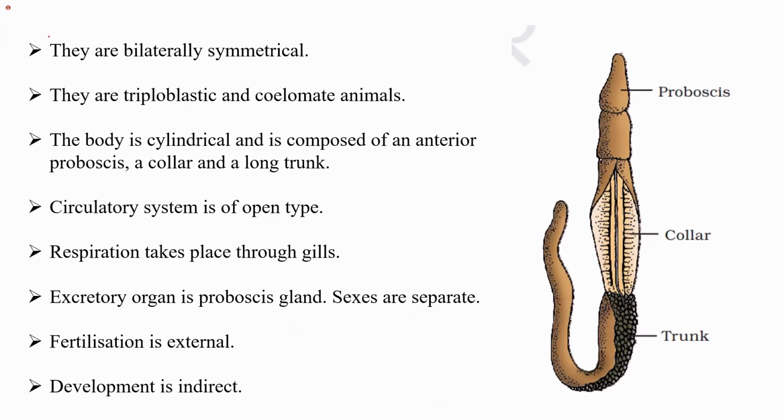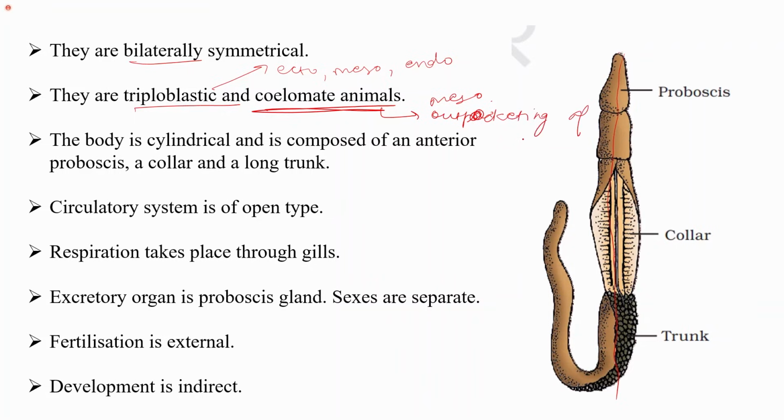They are bilaterally symmetrical. So the symmetry is bilateral. They are triploblastic and coelomate animals. Bilaterally symmetrical means that if you see this example, you can divide this organism into 2 halves along this axis of symmetry. Fine. They are triploblastic. That is, they have 3 layers: ectoderm, mesoderm, endoderm. And since they are deuterostomes and coelomate animals, the coelom is formed by the mesoderm and the outpocketing of the primitive gut.